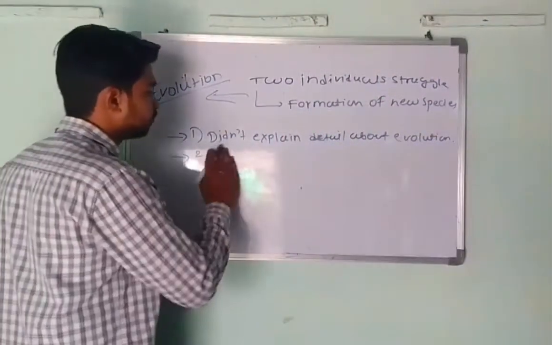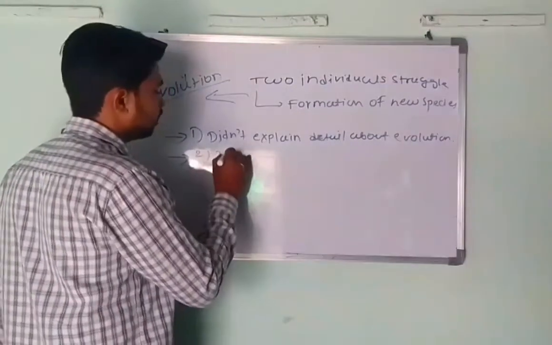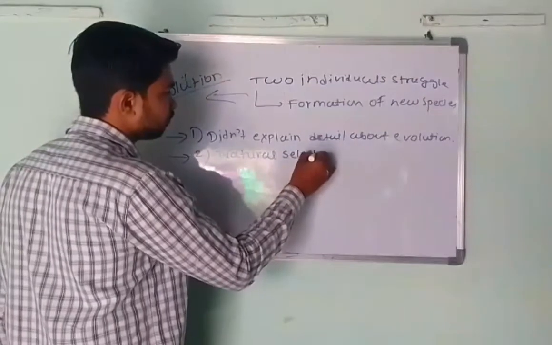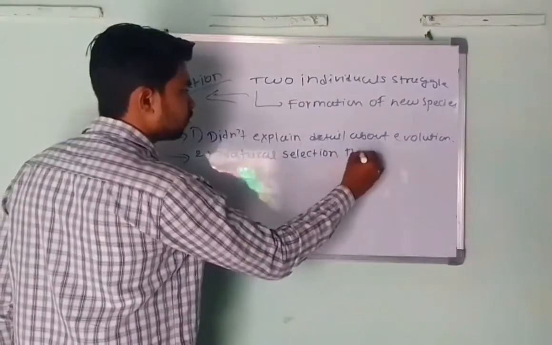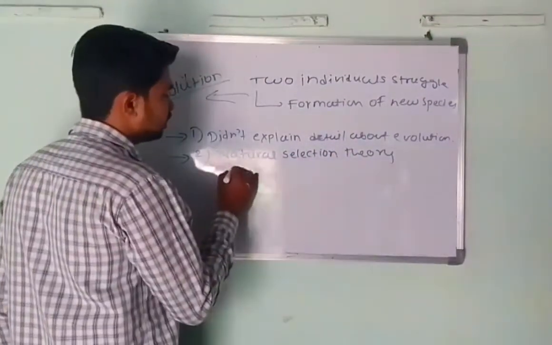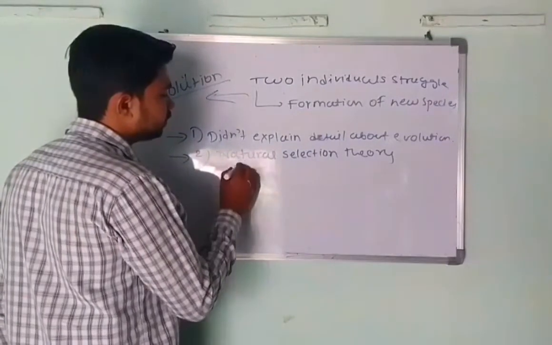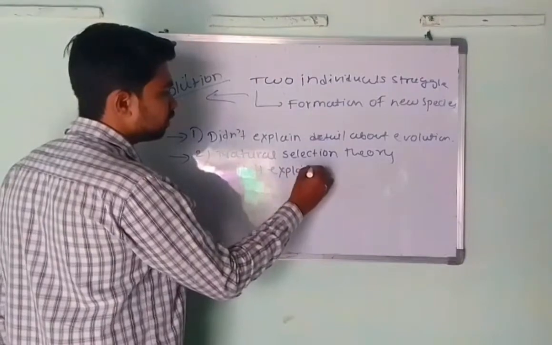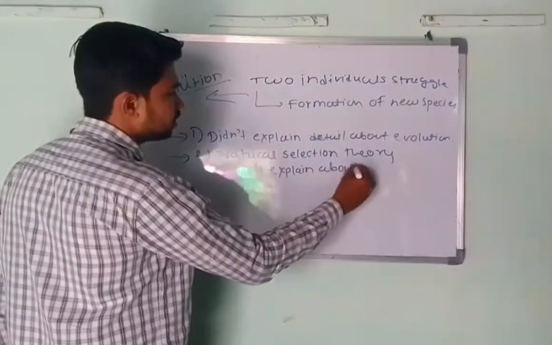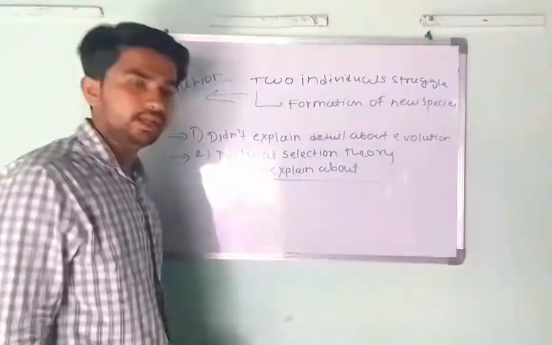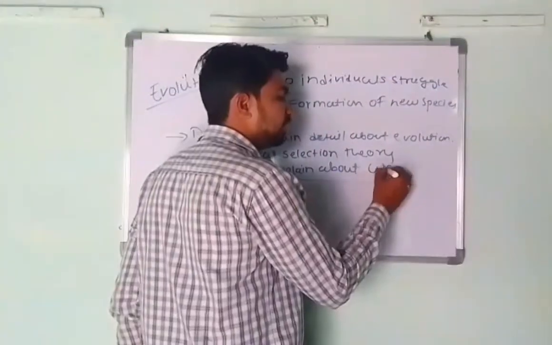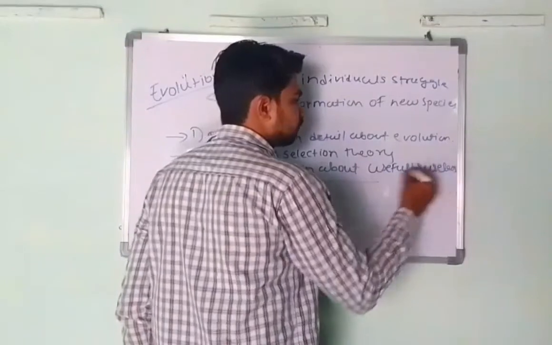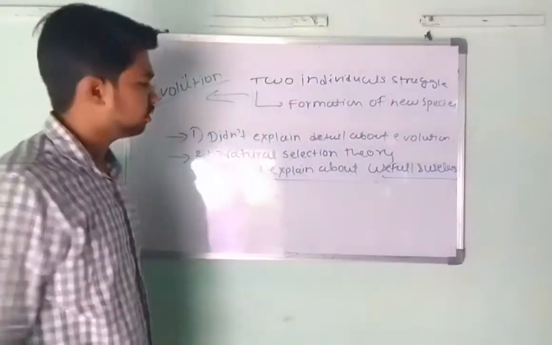Then the natural selection theory did not explain about the useful and useless organs.